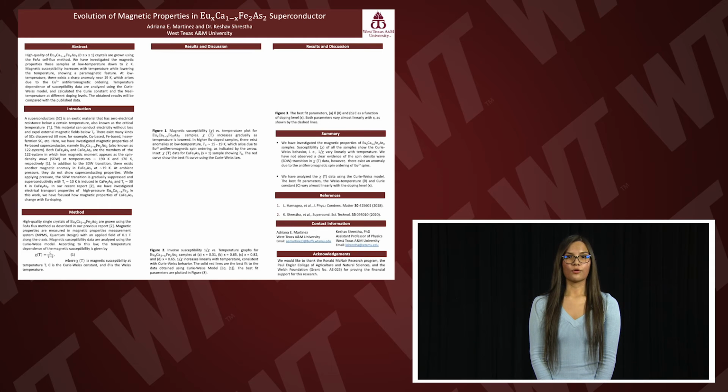The data for europium iron arsenide is also shown as an inset graph here in order to better highlight the Néel temperature indicated by the arrow, in which the anomaly occurs. The red curve on the inset graph also shows the best fit using the Curie-Weiss law. The inverse magnetic susceptibility for the following dope samples are then shown as a function of temperature. The inverse magnetic susceptibility increases linearly with temperature, which follows the Curie-Weiss law.